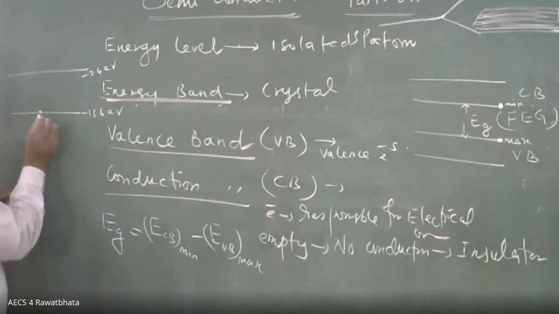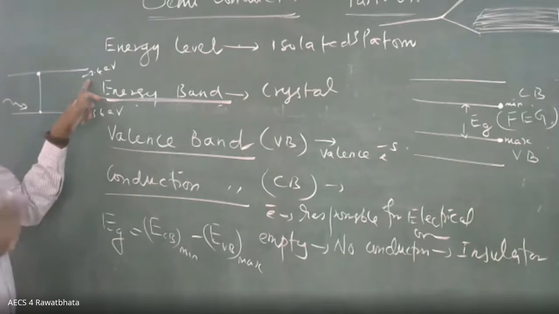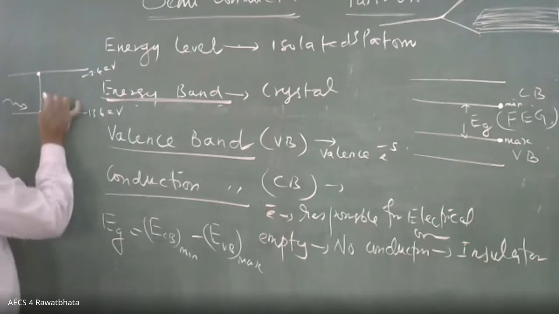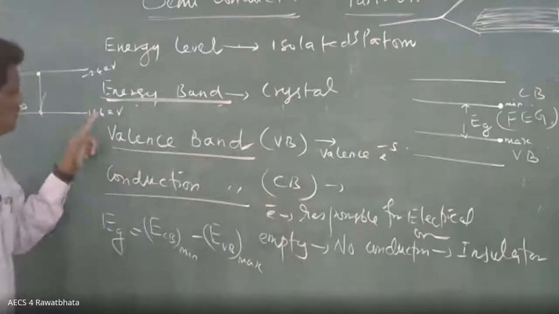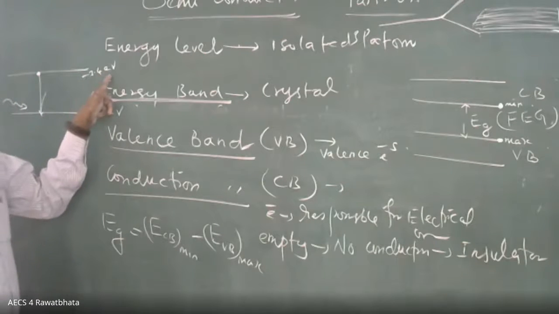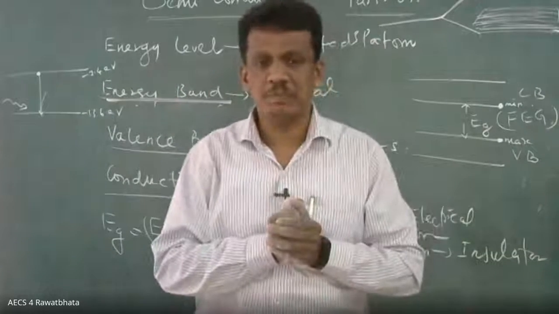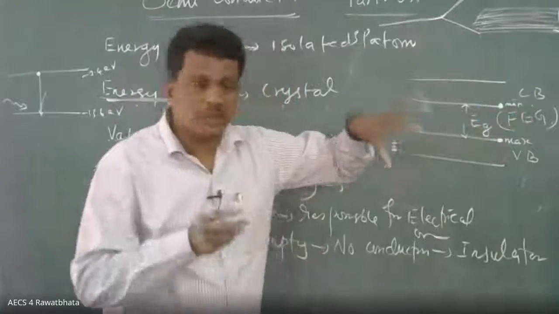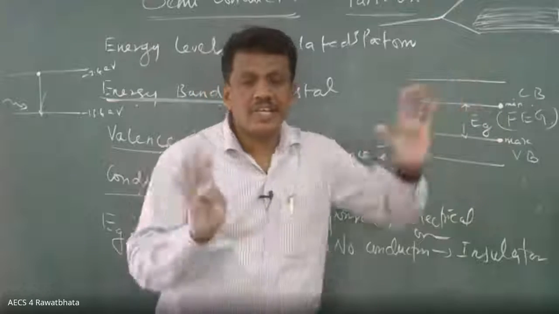This is the lower energy state. Now it will take energy. Suppose energy is given, then it will go to this position. A very important point: suppose the given energy is less than what is required. Then it will come back only. That's what we are discussing. Between minus 13.6 and minus 3.4, you cannot have any electron having an intermediate energy. The same way in the energy band also, the electron can be present either in the valence band or in the conduction band. It cannot stay in between.